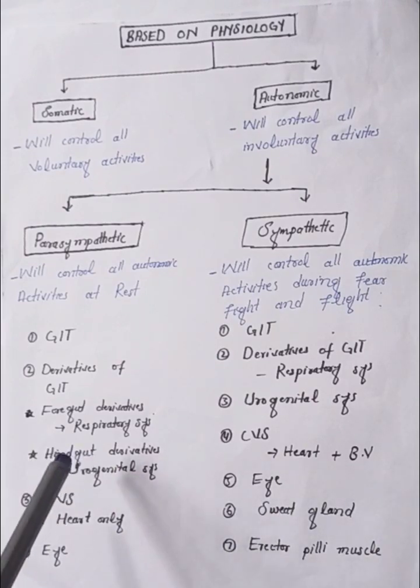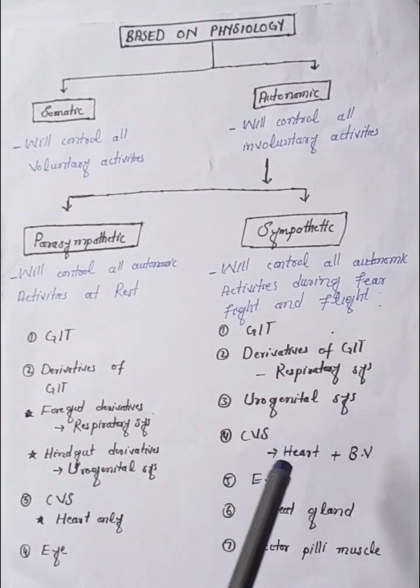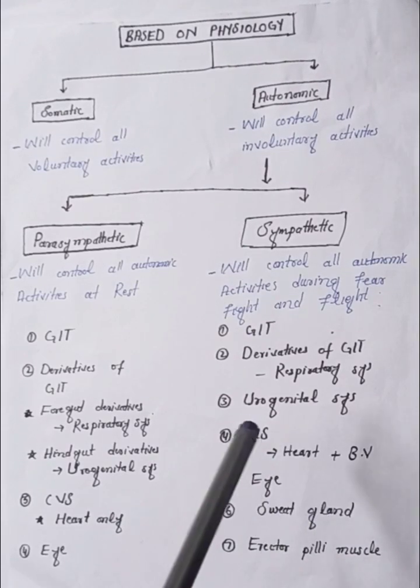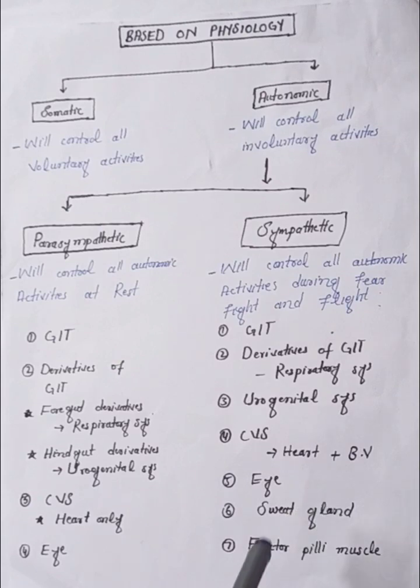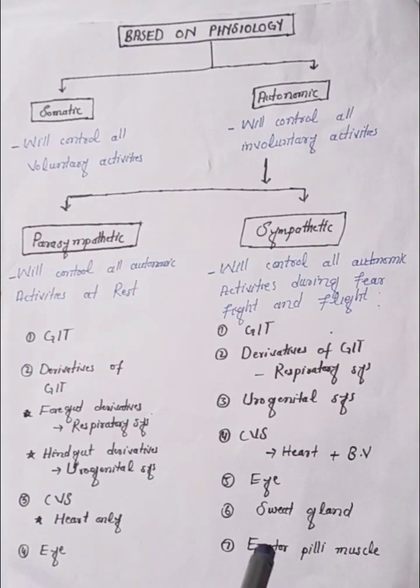But in the parasympathetic nervous system there is no single blood vessel supplied by it, while in the sympathetic nervous system both heart and blood vessels are supplied. The eye is also supplied by the parasympathetic nervous system. Sweat gland and erector pili muscle are also supplied by the sympathetic nervous system. Sweat gland and erector pili muscle are the two sites of sympathetic axon terminals which release acetylcholine instead of noradrenaline.